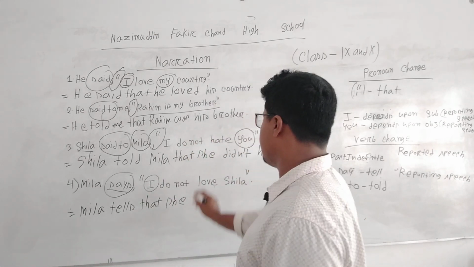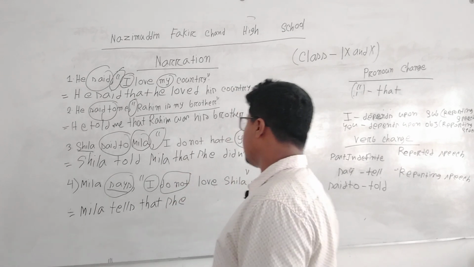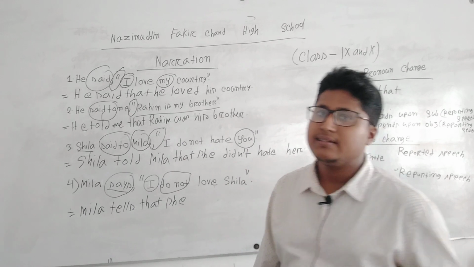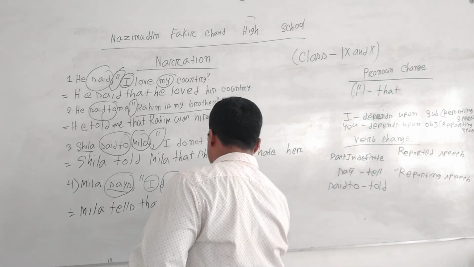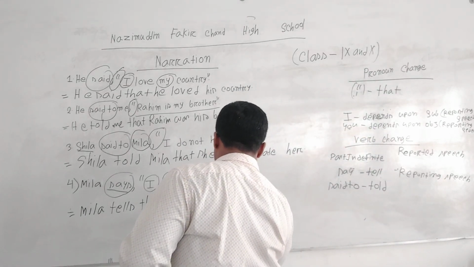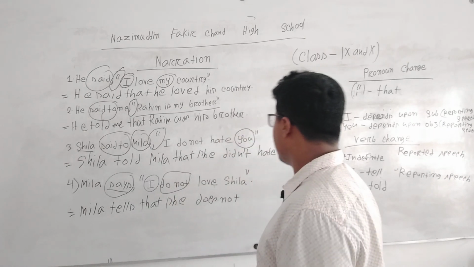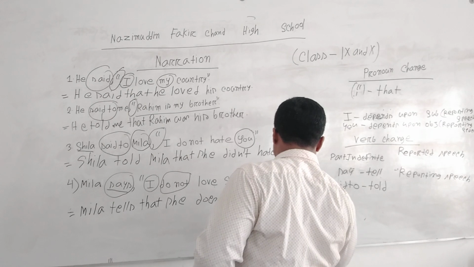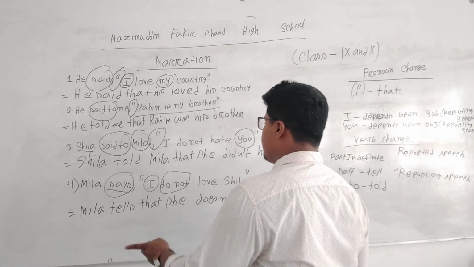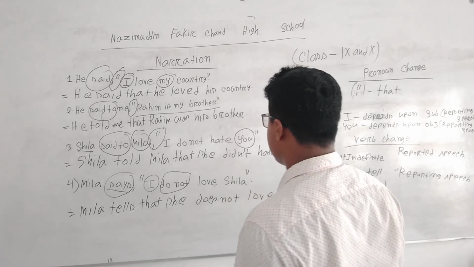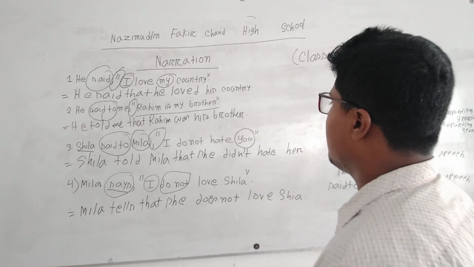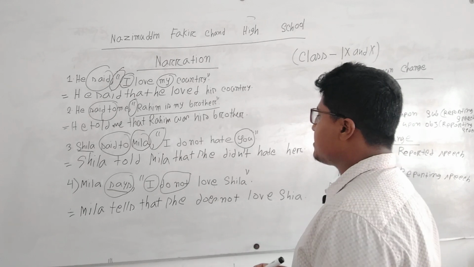After that there is "do not." As we know that "she" is third person singular, we have to write "does not." Then love, then Sheila. Mila tells that she does not love Sheila. So what is the change?